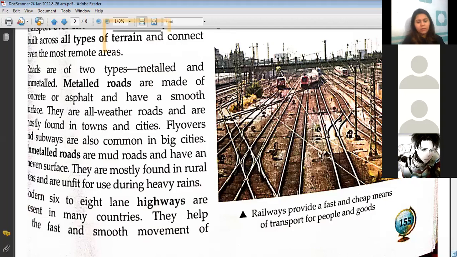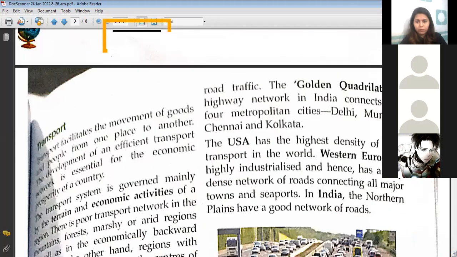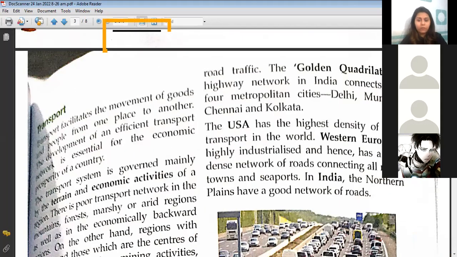Basically, today 6 to 8 lane highways are present in many countries and they help in fast and smooth movement of road traffic. The Golden Quadrilateral Highway Network in India connects 4 metropolitan cities, that's Delhi, Mumbai, Chennai, and Kolkata. I'll show you the pictures of metro roads and everything, so you'll get a better picture of it, right? And then I'll show you the Golden Quadrilateral Highway. Basically, they have built this highway which connects the 4 metropolitan cities of India.